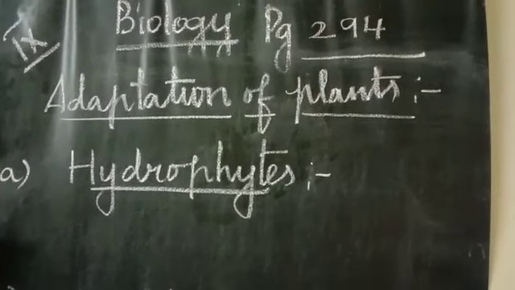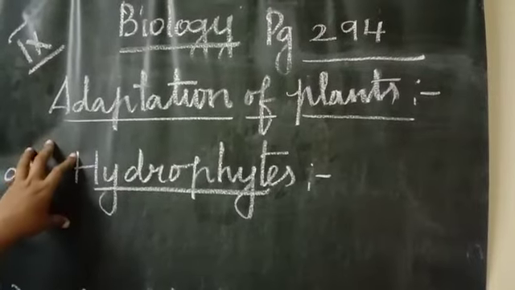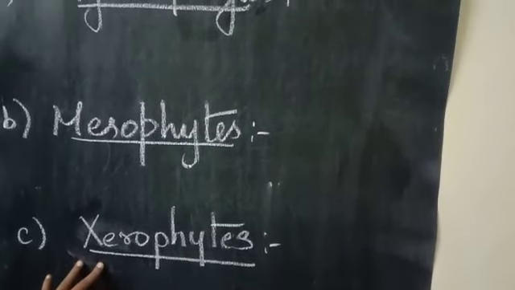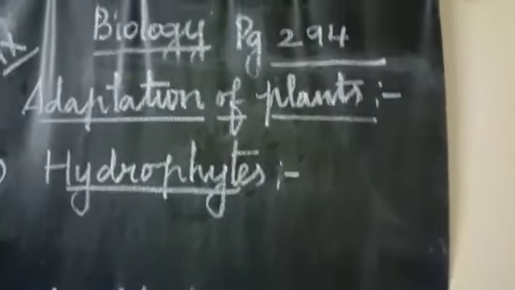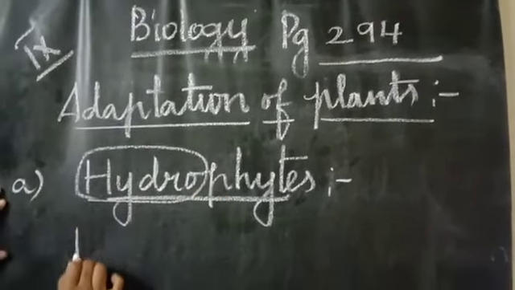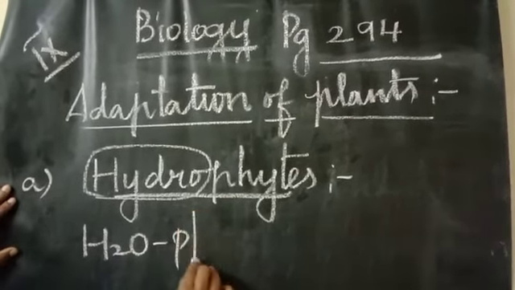In this adaptation of plants, we are going to see three different categories of plants: hydrophytes, mesophytes, and xerophytes. We are going to see in detail what hydrophytes, mesophytes, and xerophytes mean. First, we should know the meaning of these terms. Hydro, what do you mean by hydro? It is nothing but water. What do you mean by phytes? It is nothing but plants.